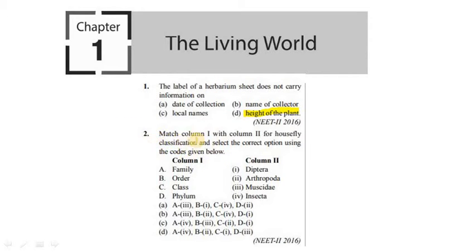Second question. Match column 1 with column 2 for housefly classification and select the correct option using the codes given below. As we know that phylum Arthropoda. From that option A is correct and family Muscidae, order Diptera, class Insecta. Option A is correct.